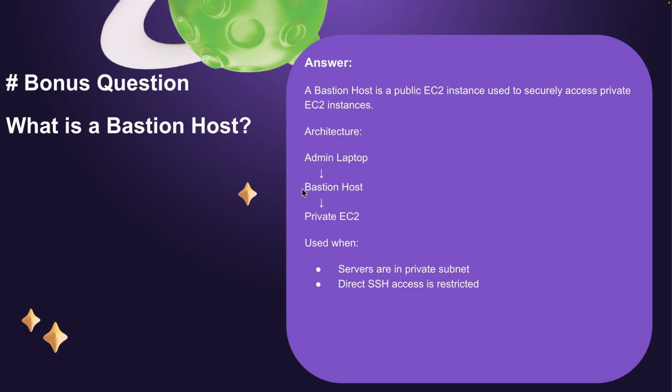So using public IP we can log in with Bastion host. From Bastion host only we can log in to all our private EC2. So there will be no direct connection from outside to private EC2. When can we use it? When servers are in private subnet and direct SSH access is restricted. In this case, we can use this Bastion host.